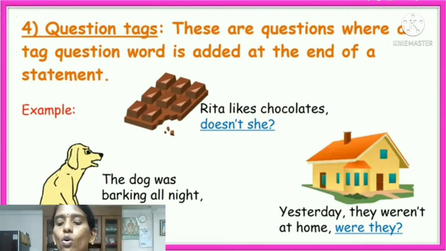Yesterday they weren't at home. We use a question tag like this: were they? Like this, we can add a question tag. I will explain how to add a question tag in this session. I will give a full explanation there. Okay, you observe once again. Questions where a tag question word is added at the end of a statement are called question tags.